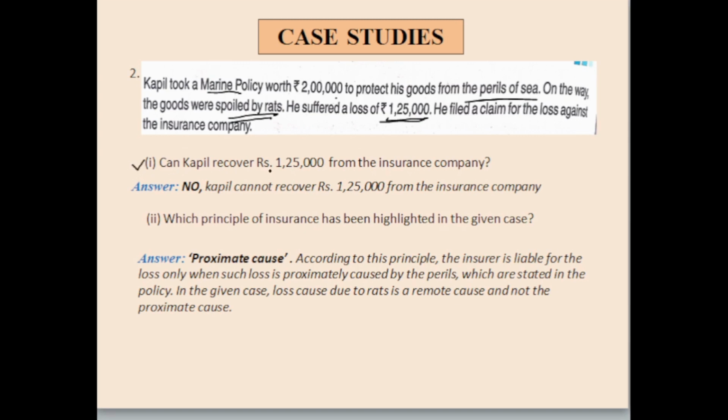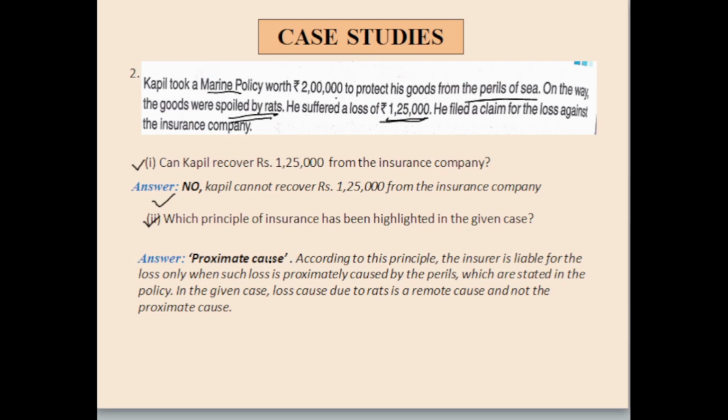First one, can Kapil recover rupees 1,25,000 from insurance company? No, he cannot. Why? Because Kapil cannot recover the insurance amount which is not liable for the insurance company, है ना. इंश्योरेंस कंपनी के लिए वो लायबल ही नहीं है. Why? Because वो पेरिल्स ऑफ सी के अंदर नहीं आ रहा है. जो लॉस हुआ है, जो इंसिडेंट हुआ है, वो रिमोट कॉज की वजह से हुआ है, ना ही कोई प्रॉक्सिमेट कॉज की वजह से.